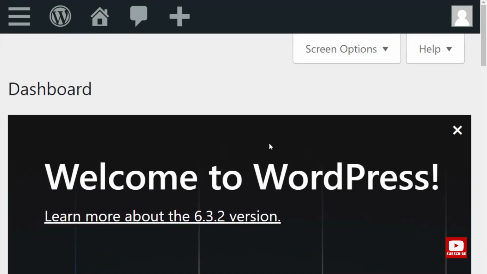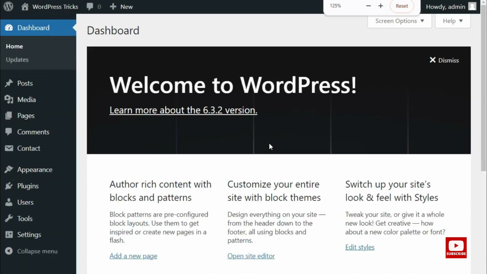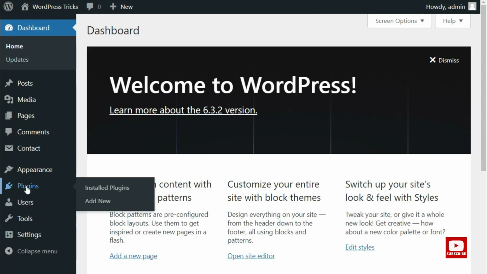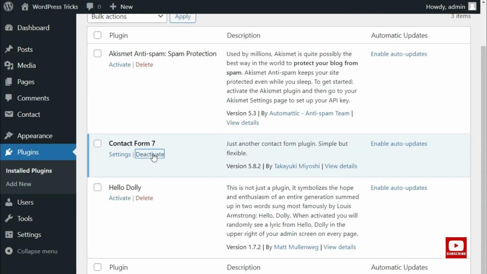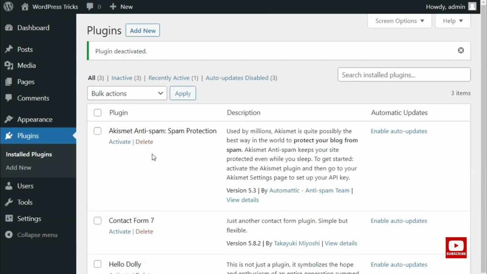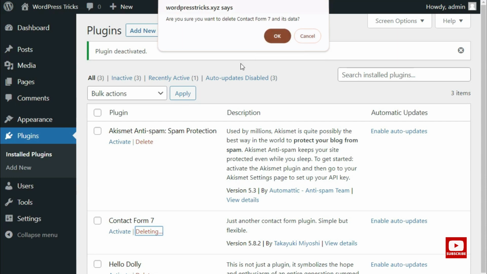It's appearing like this because we have zoomed in. I'm going to zoom out. That's how the dashboard looks. The first thing we're going to do is add a new plugin. I'm just clicking to confirm whether it's there. I'm going to deactivate it, and then delete it.